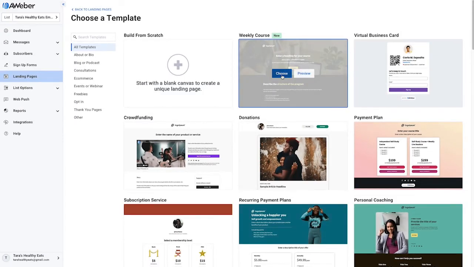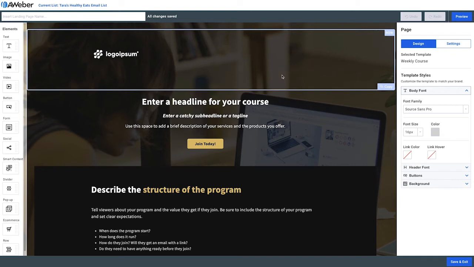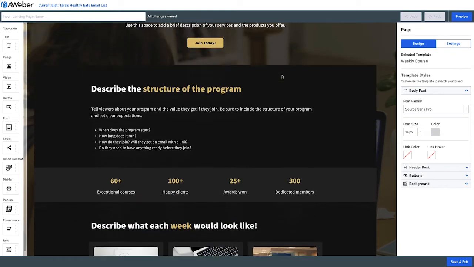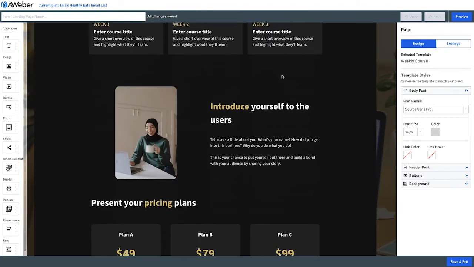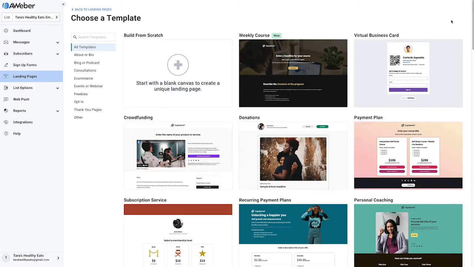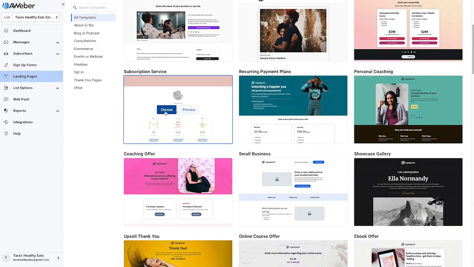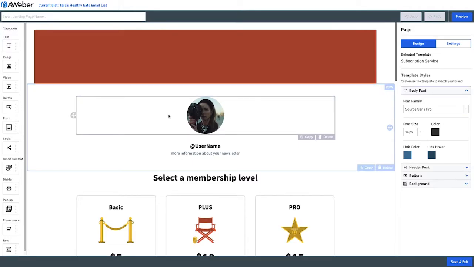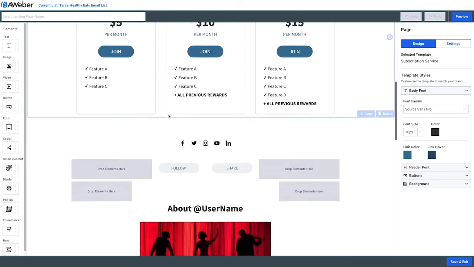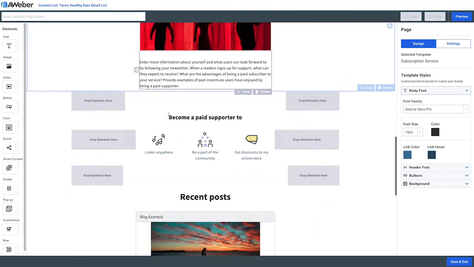For example, if you're running a weekly course, we have a weekly course template, and it's designed so that there's a beneficial headline and that people can sign up for your weekly course. Or maybe you're running a kind of subscription service. In this case, this template deals with a donation subscription service, but can easily be tailored for any type of subscription service.